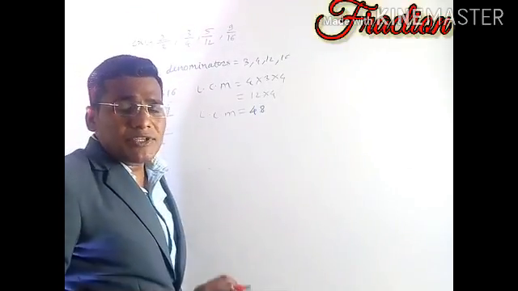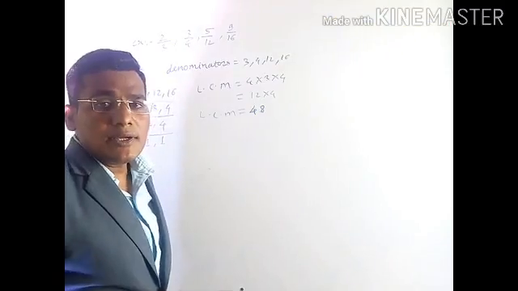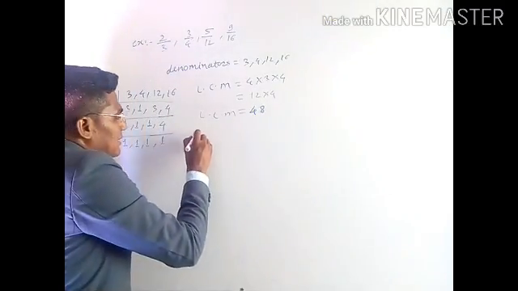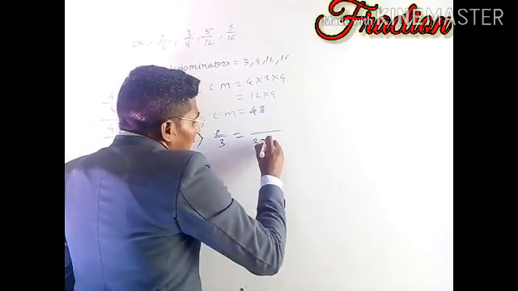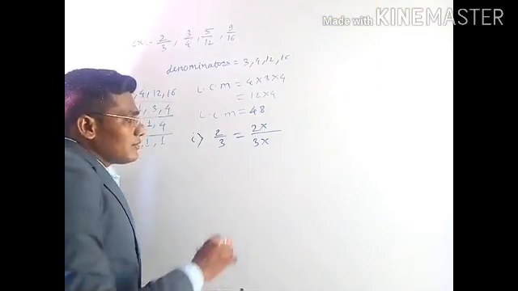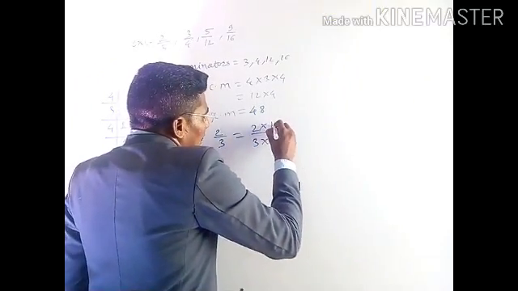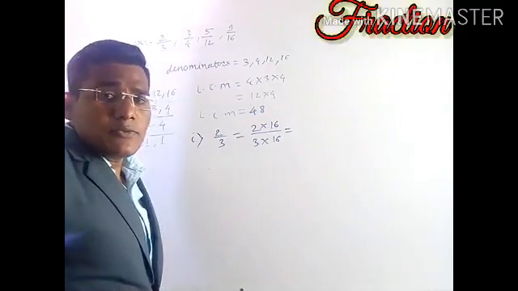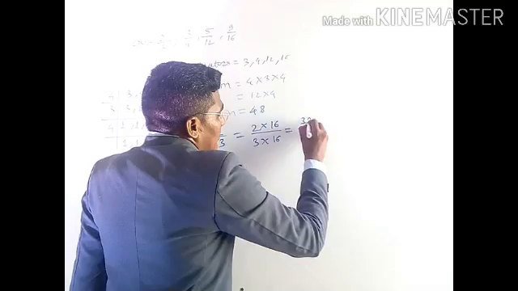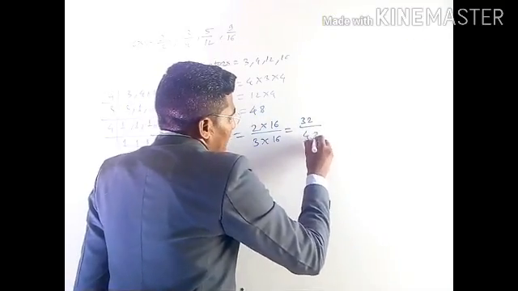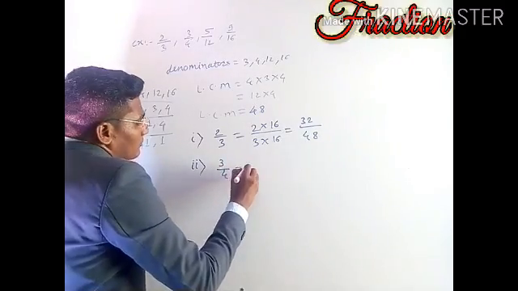And while converting, by whichever number we multiply the denominator, by that same number we have to multiply the numerator. So the first fraction is 2 by 3. 3 multiplied by which number will give 48 as the denominator? So 16 multiplied by 3 is equal to 48. We have to multiply the numerator by that same number, and 16 2s are 32 and 16 3s are 48.